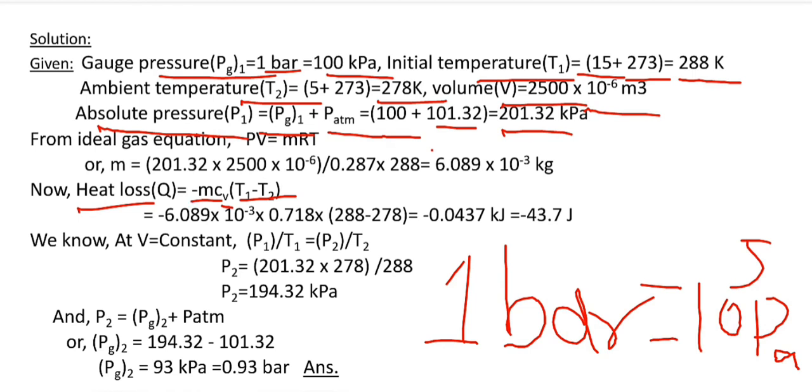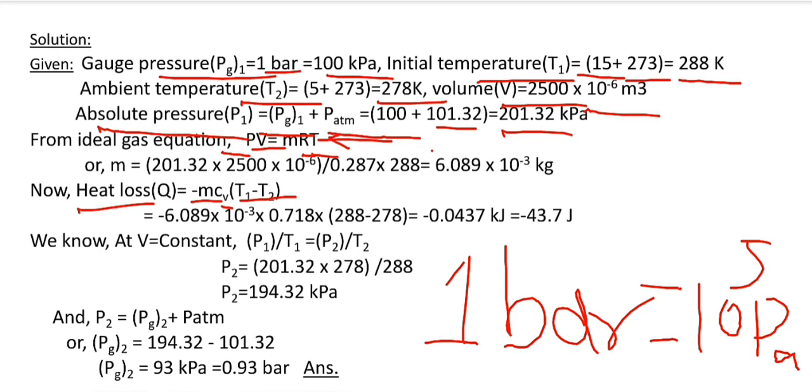To find the mass we use the ideal gas equation, PV is equal to mRT. Here pressure is known, volume is known, R is the characteristic gas constant, and temperature is known. From this equation we get the mass, which is equal to 6.089 into 10 to the power minus 3 kg.